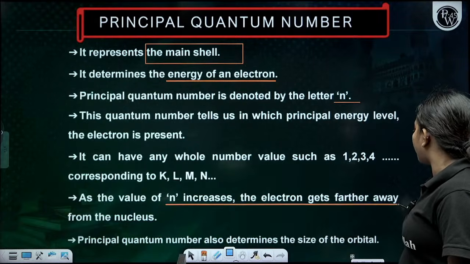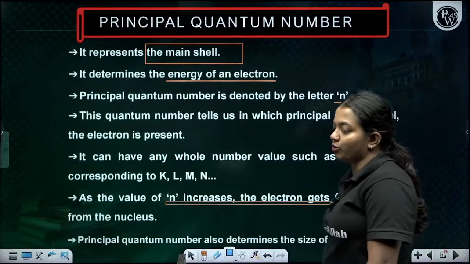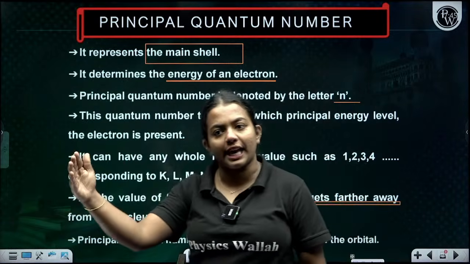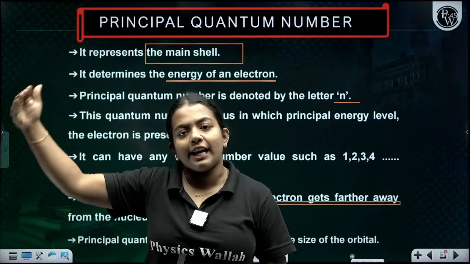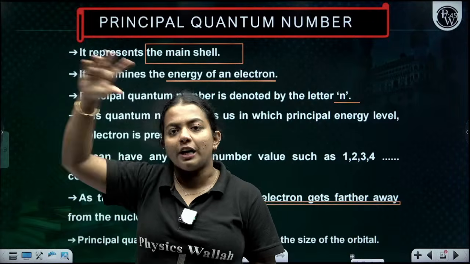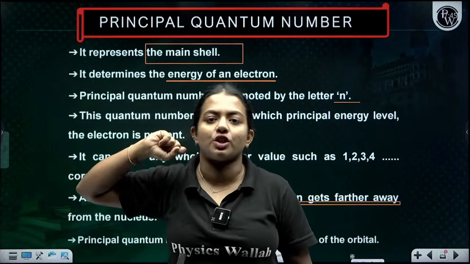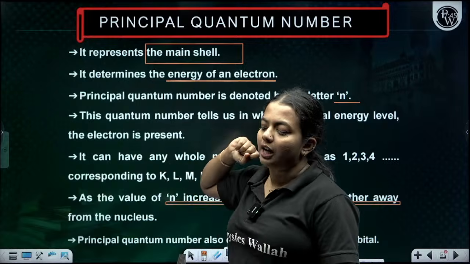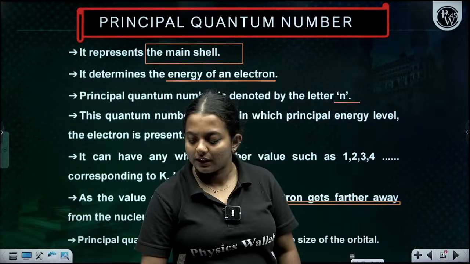The electron gets farther away from the nucleus. For example, n is equal to 1 means K, n is equal to 2 means L, n is equal to 3 means M. So that is what comes under the category of the principal quantum number. Clear everyone?